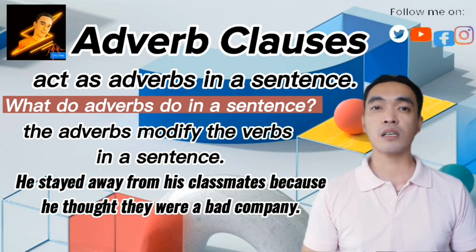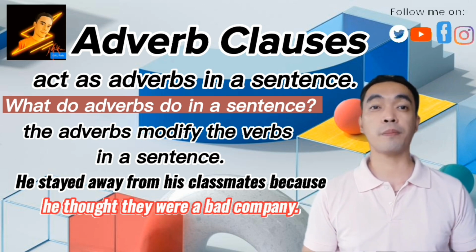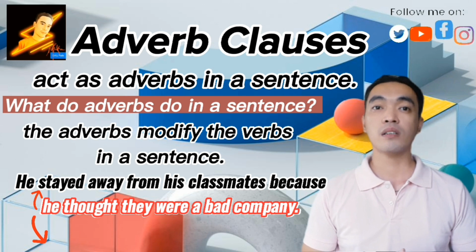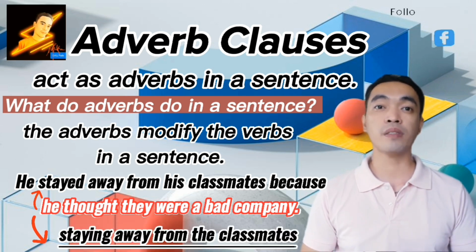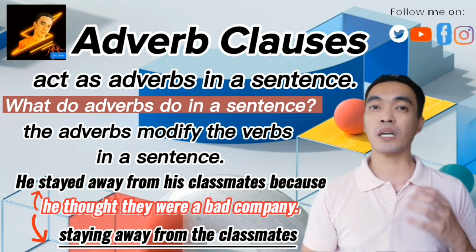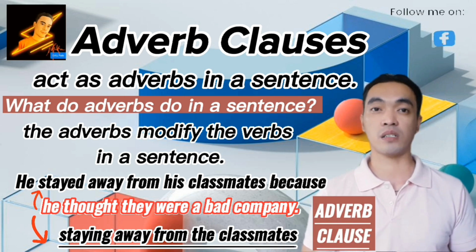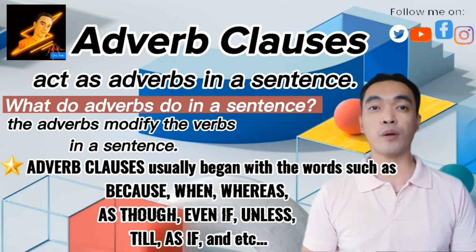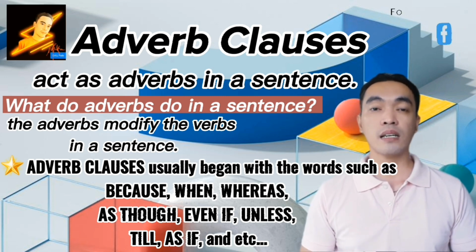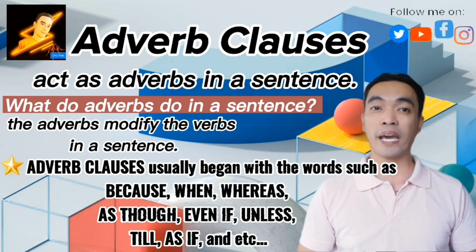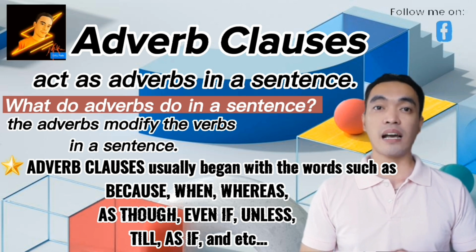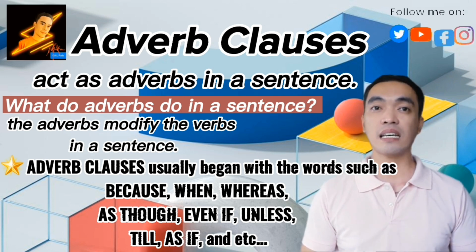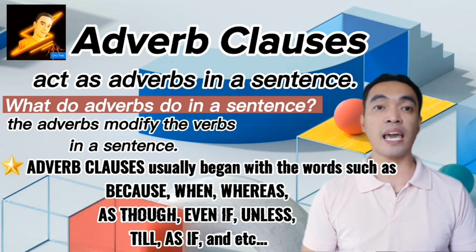Here the clause because he thought they were a bad company is describing the action of staying away from the classmates. So it is an adverb clause. Adverb clauses usually begin with words such as because, when, whereas, as though, even if, unless, till, as if, and so on.